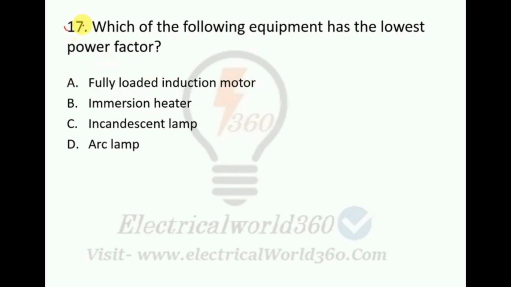This is question number 17. Which of the following equipments has the lowest power factor? Fully loaded induction motor, immersion heater, incandescent lamp, or arc lamp? In this case, we should know the power factor of an arc lamp is low. In induction motors, the power factor varies in accordance with the load. Unloaded or lightly loaded motors exhibit a low power factor. So that is why here option A is the right answer.